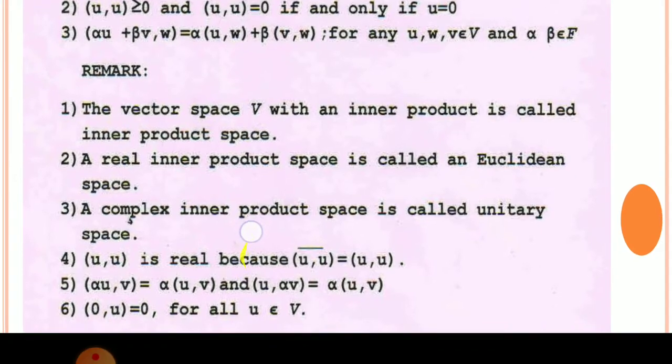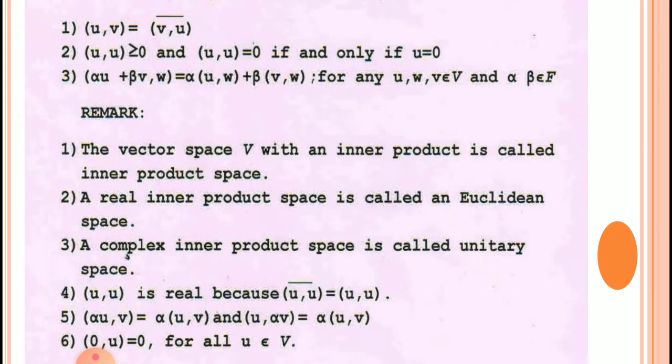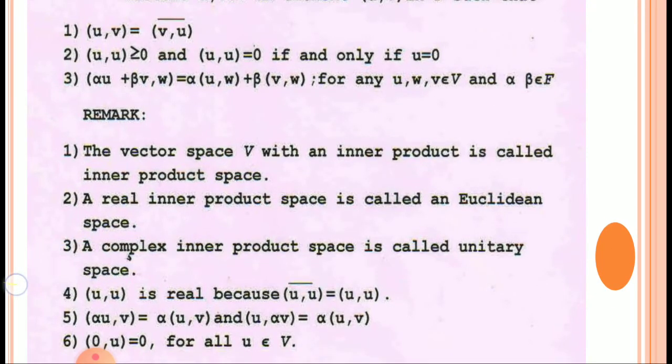Okay. Next remark: the inner product of any element with itself is real. It is not a complex number. Inner product of u with u itself is real because if we interchange the places, there is a conjugate, and the conjugate of this is again interchanging of places, you will get the same element. That means the conjugate of (u, u) is equal to (u, u), and therefore inner product (u, u) is real.